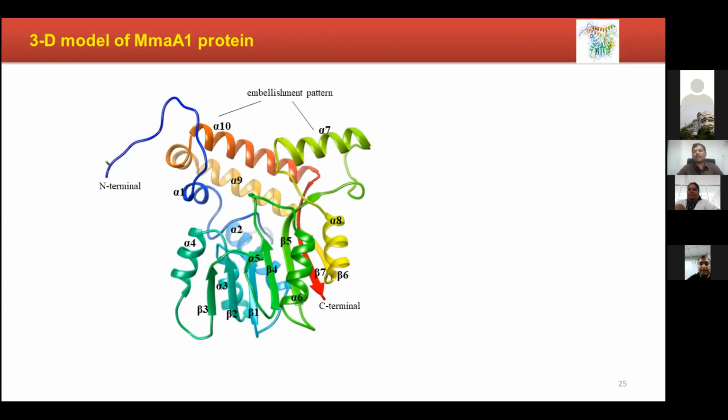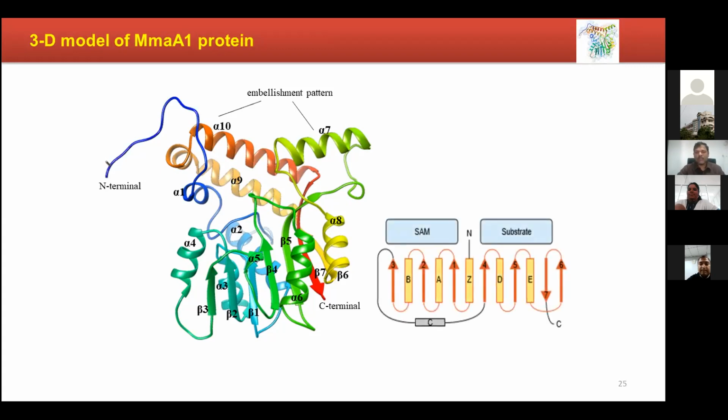So this is the final checked, verified and validated protein three-dimensional structure of our target enzyme. Okay, so this is what we have got. All these outputs are obtained from Modeler software. So here, as I told you, it is a methyl transferase enzyme, where S-adenosyl methionine is the cofactor. Substrate attachment happens over here.